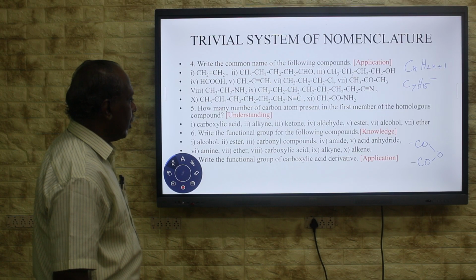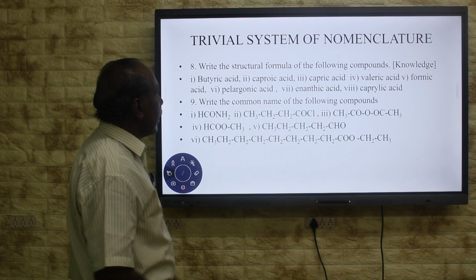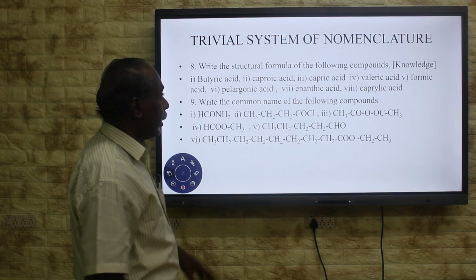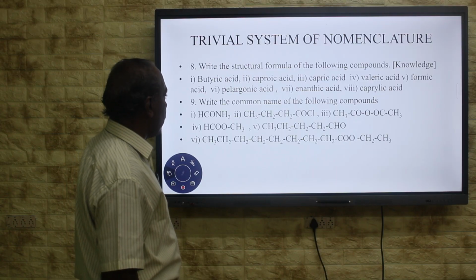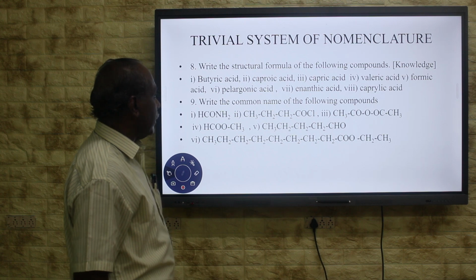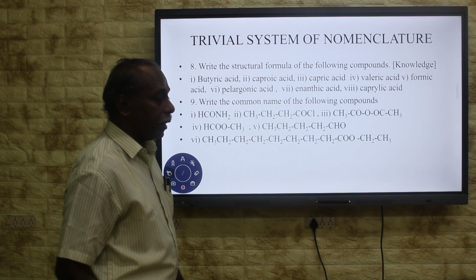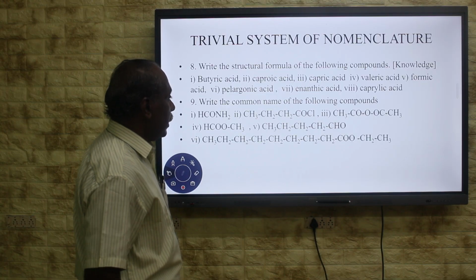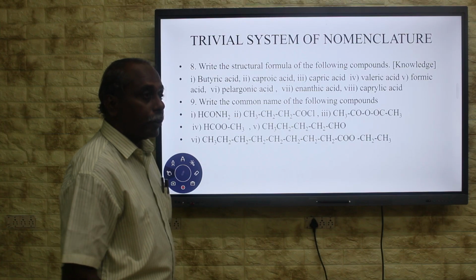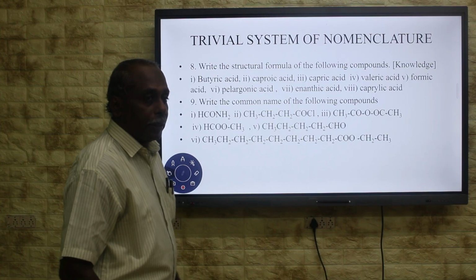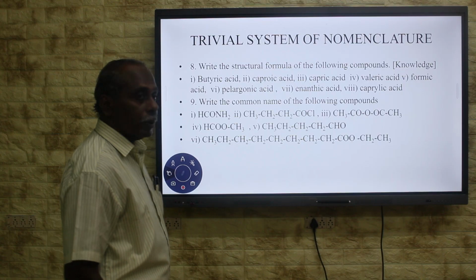Write the functional group of carboxylic acid derivatives. We already learned those things here. With the help of the name, the common name is given. You are going to write the structural formula of the compound. In the last question, you are going to write the common name. Some of the structural formulas are given, and with the help of these formulas, you are going to recollect the common naming procedure, then you give the common name for the compound. Thank you.